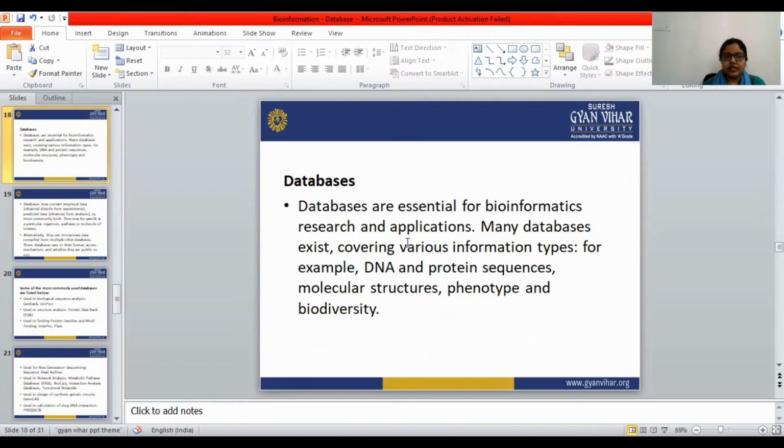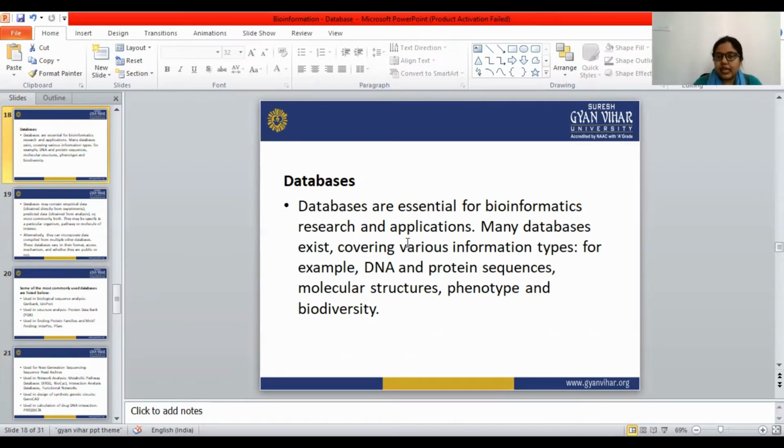Next point is databases. Databases are essential for bioinformatics research and applications. Databases hold all the biological data of bioinformatics.